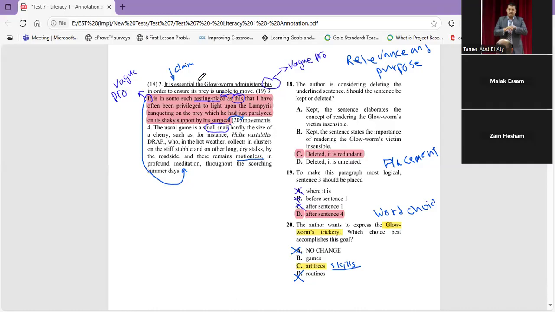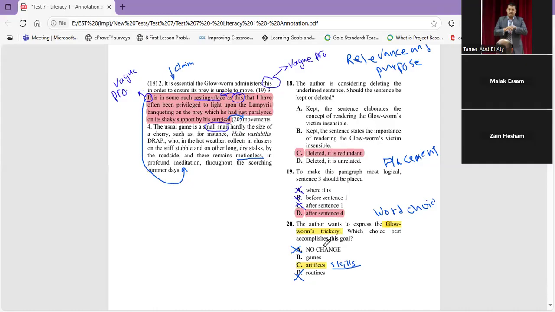As you can find, we are going to delete this one. So we're going to start from here. It's in some such resting place at this that I have often been privileged to light upon the limpers banqueting on the prey, which he had just paralyzed on its shaky support by his surgical artifices.